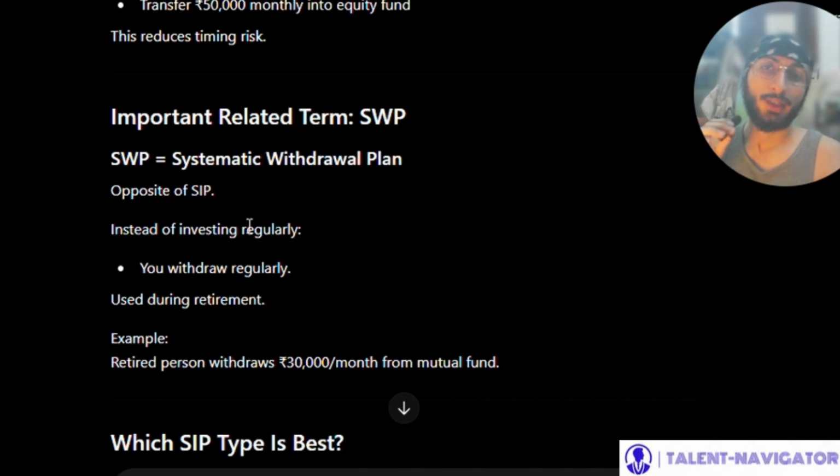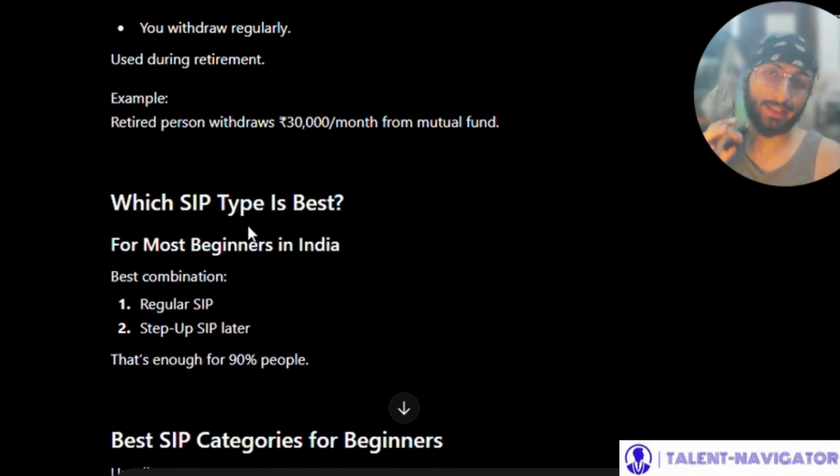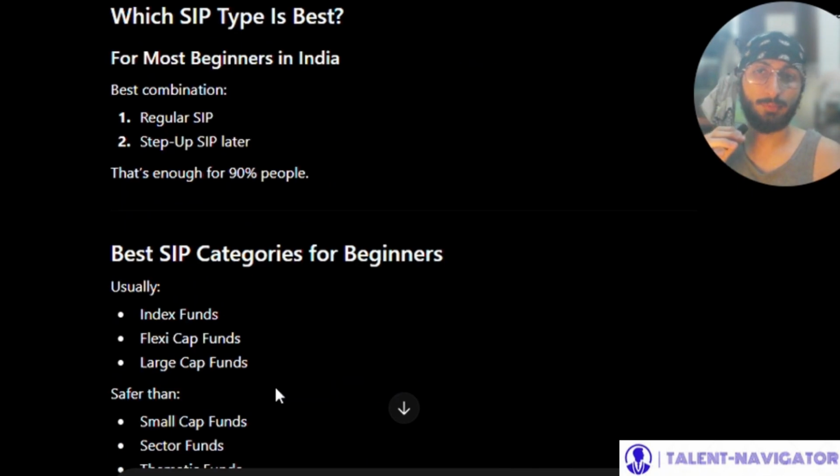Now, SWP, systematic withdrawal plan, is the opposite of SIP. Instead of investing regularly, you withdraw regularly. It is used during retirement. For example, a retired person withdraws 30,000 rupees a month from a mutual fund. That is SWP. Now, which SIP type is best? For most beginners in India, the best combination is regular SIP and step up SIP later. That's enough for 90% of people.